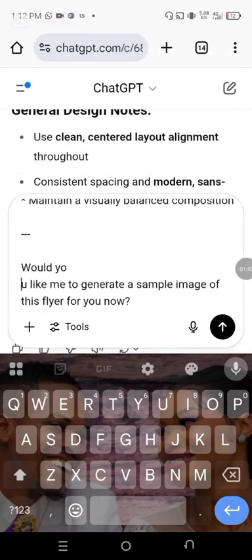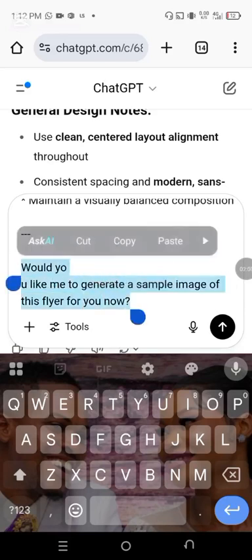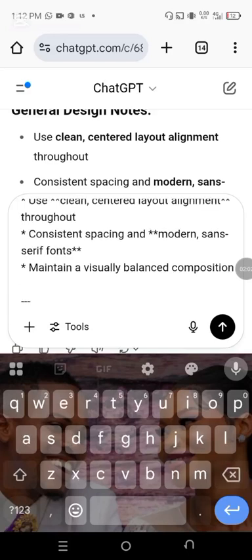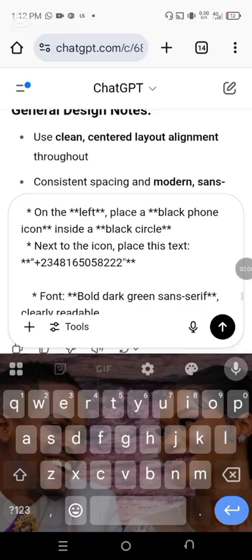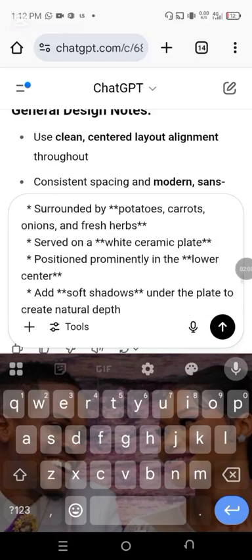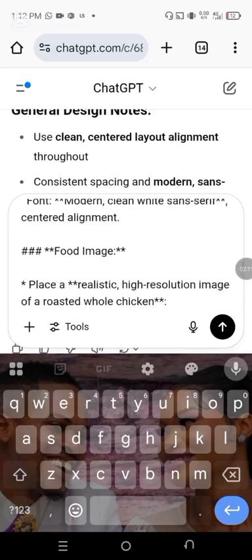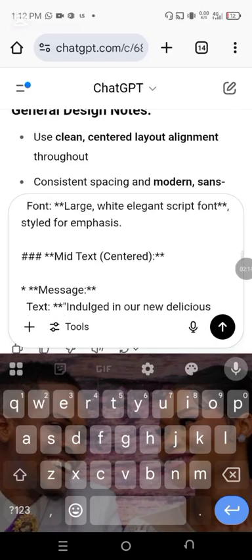Would you like me to generate a simple sample of the flyer for you now? You can even say yes. Okay, you can say yes, but we want to remove some things. Let's see, generate design. Just check if there's anything you want to change.